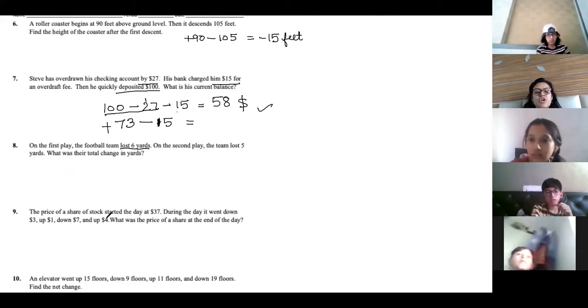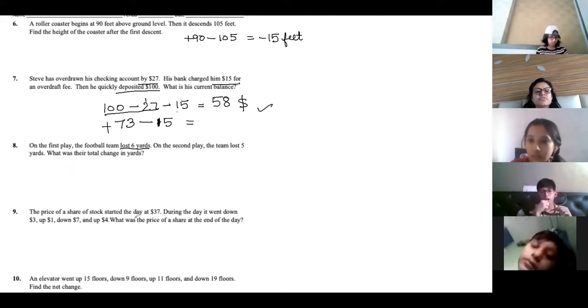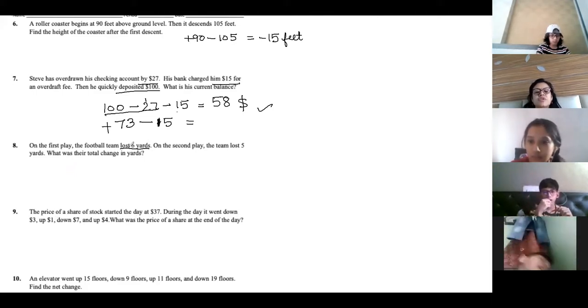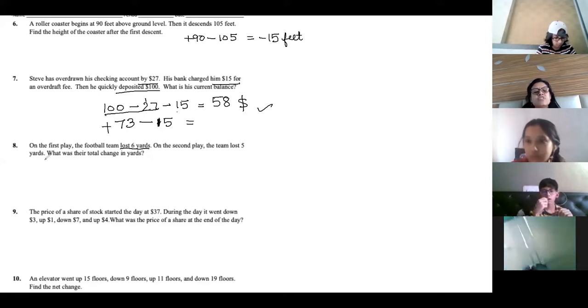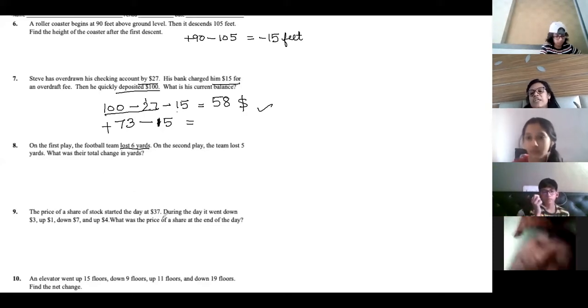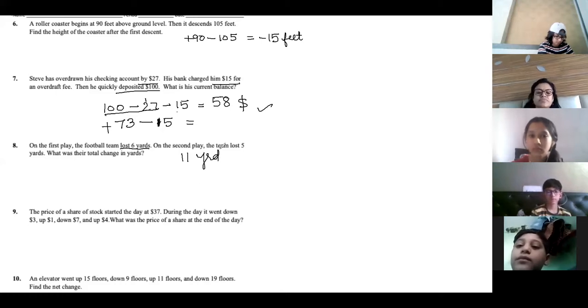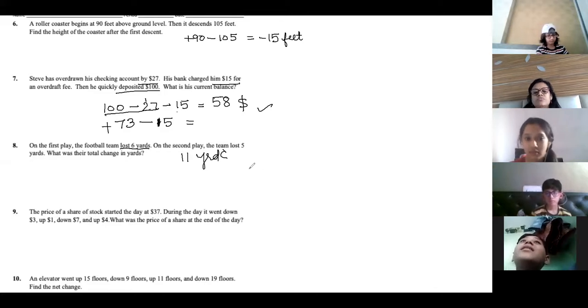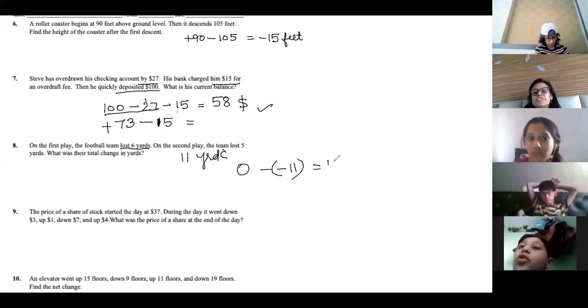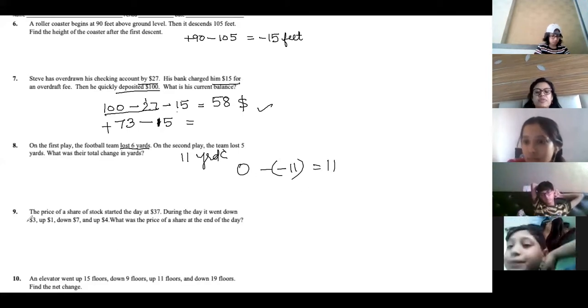See, ma'am, in the first line only it is written, first play lost, second play lost 5 yards. So we went back 11 yards, right? So you can say total change in yards is 11. So the change will always be positive. So 11 yards. Okay. So 11 yards, ma'am, minus 11 yards. No? Because when we find only the change, we do bigger minus smaller. So it is 11.